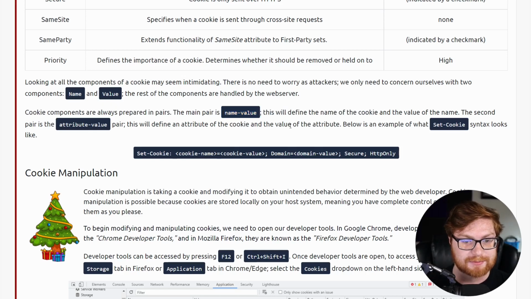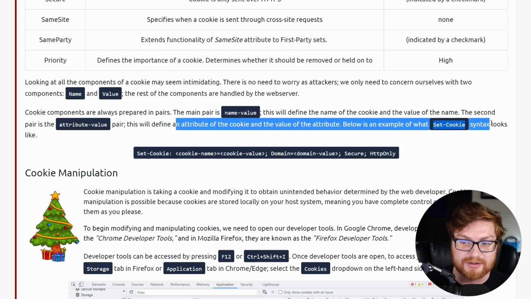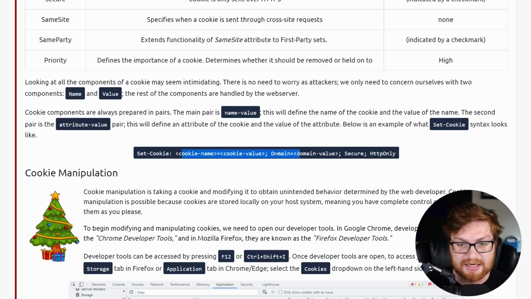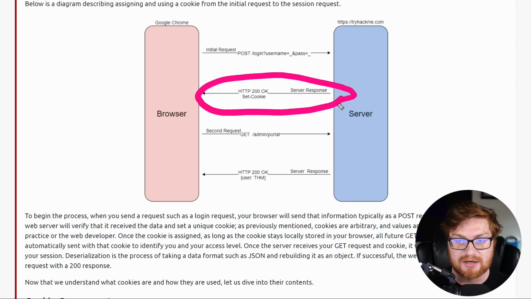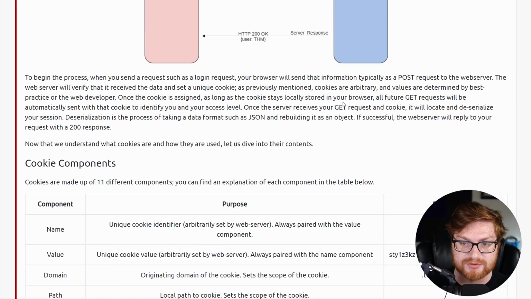Cookie components are always prepped in pairs. The main pair is the name and value, because that's the most important part, right? This will define the name of the cookie and the value of the name. The second pair is the attribute value pair. This defines an attribute of the cookie and the value of the attribute. That's actually setting it here when you're using a Set-Cookie header in an HTTP request or response from the web server. When the web server said way back here, hey, we're setting a cookie with this web server response, all of that information that you just saw below is what's going to be included in there.